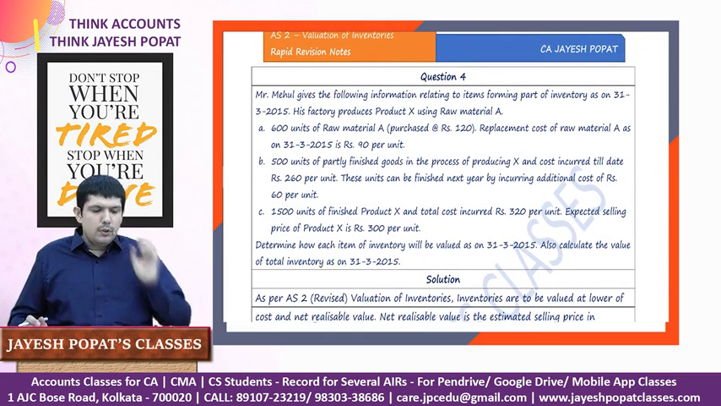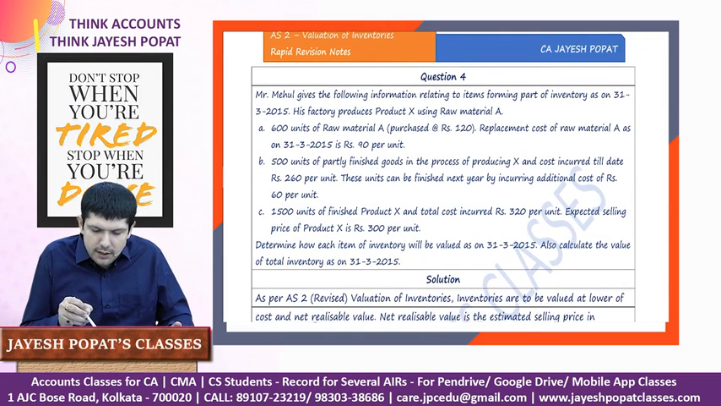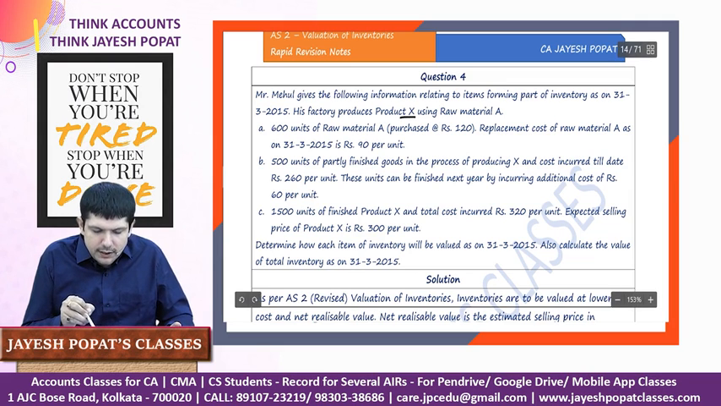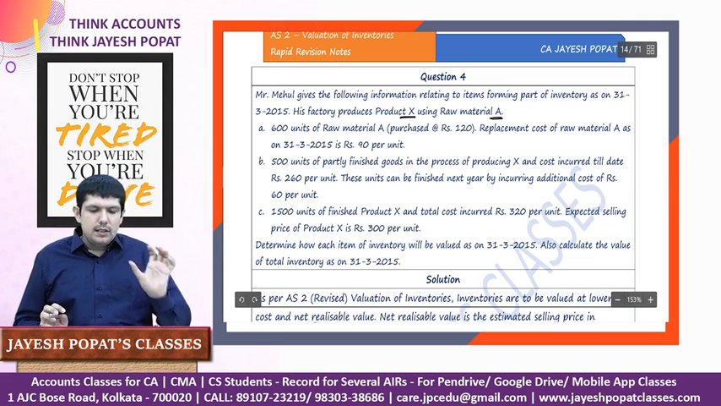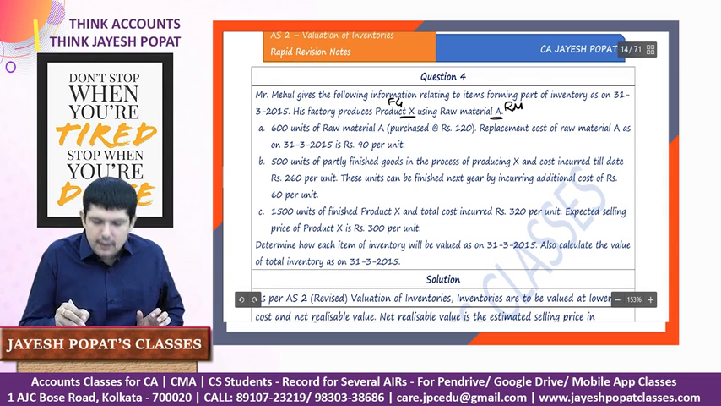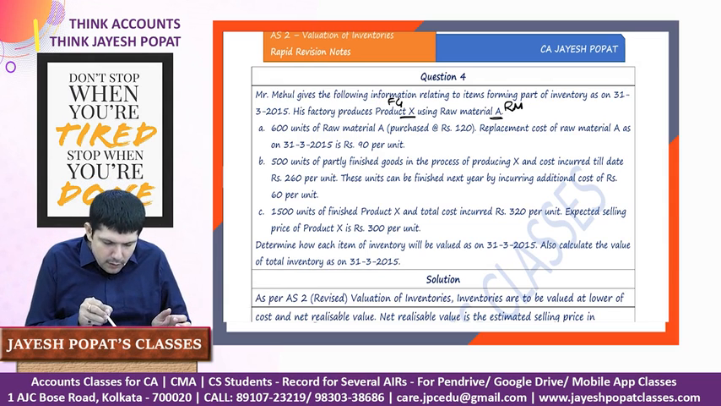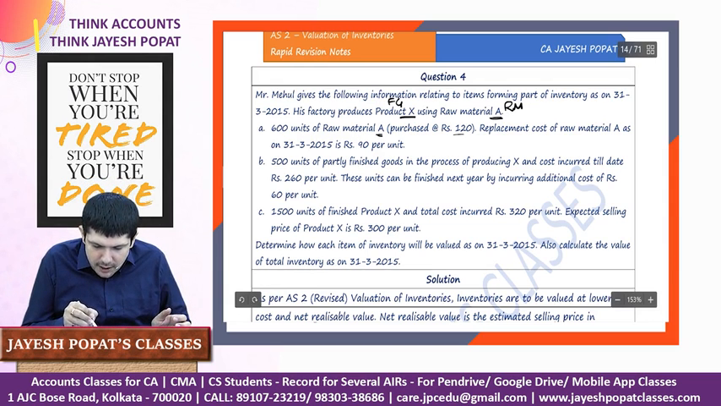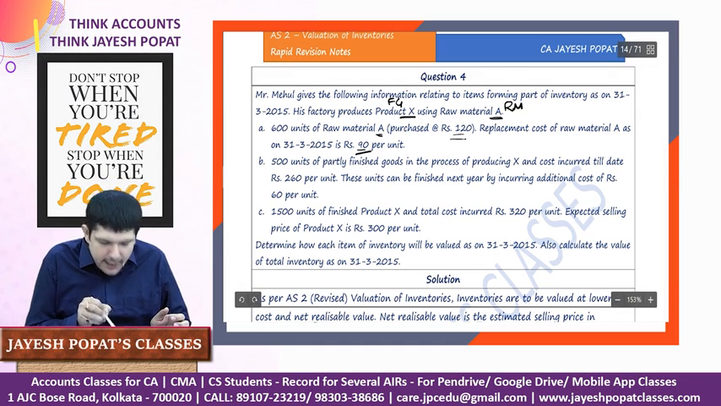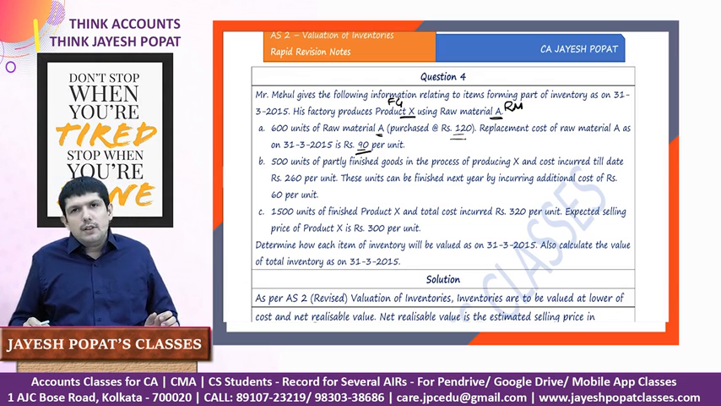Then, question number 4, Mr. Mehul gives the following information relating to items forming part of inventory on 31st March 15. His factory produces product X using raw material A. So this finished goods is basically product X and his raw material is basically A. 600 units of raw material A purchased at 120, the replacement cost of raw material A at the year end is 90. So here there is a decline in the cost of the raw material. We purchased the raw material at 120, but the replacement cost of the raw material is 90.